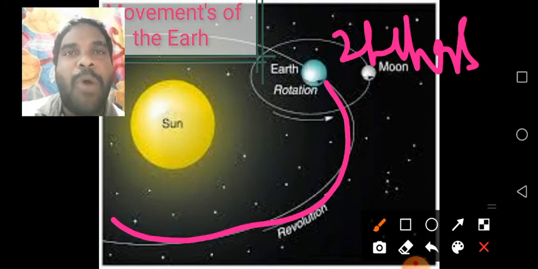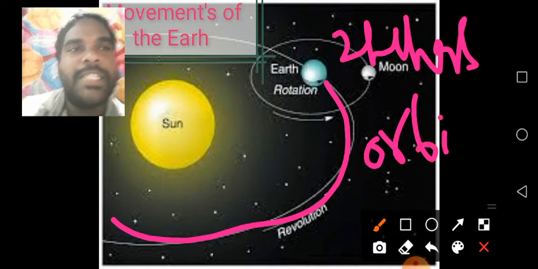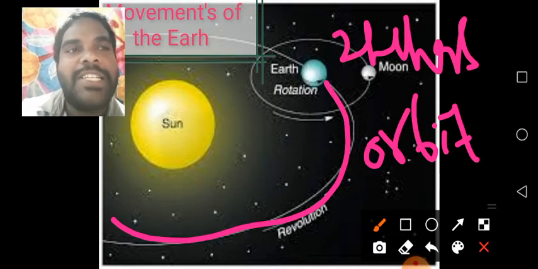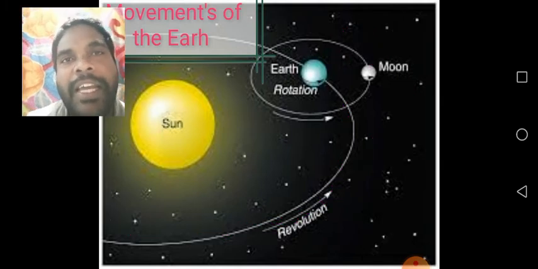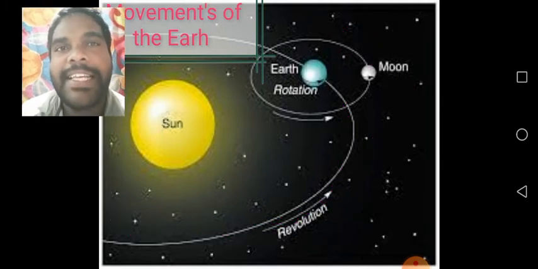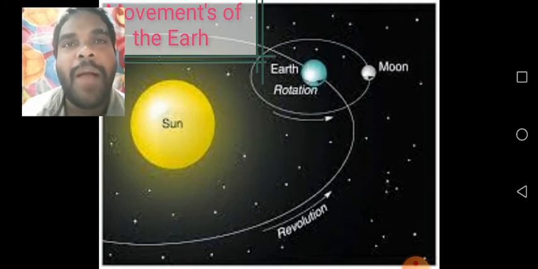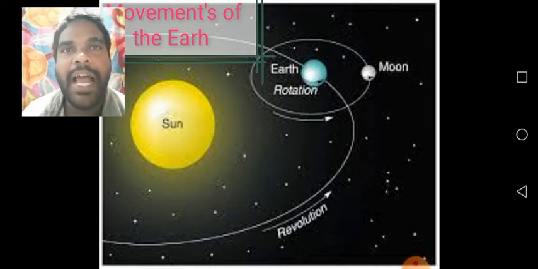While rotating, the earth revolves around the sun in a fixed path. Understand, children? This fixed path means way. The fixed path is called an orbit. This orbit is which shape? Oval shape. See, the earth rotates on its axis and it revolves around the sun. The earth takes 24 hours to complete one rotation and 365 days to complete one revolution. Understand, children? 365 days.